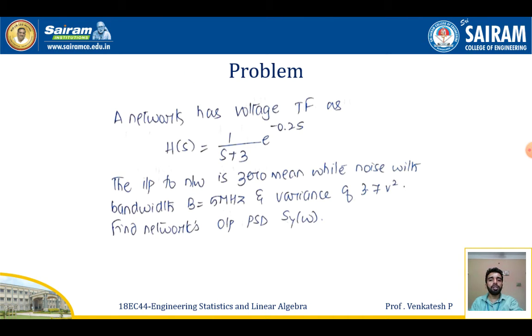Now a problem on noise. A network has a transfer function H(s) equal to 1 by (s plus 3) times e power minus 0.2s. The input to the network is 0 mean white noise with a bandwidth of B equal to 5 megahertz and variance of 3.7 V square. We have to find the network output PSD S_y(ω).